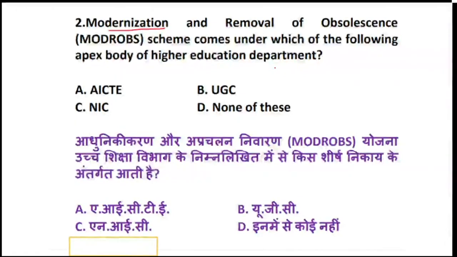I'm just waiting for the right answer. Okay, so let's see. The right answer is AICTE, the All India Council for Technical Education, the apex body of the higher education department, which has brought up a scheme called Modernization and Removal of Obsolescence. Now let's see what exactly this scheme is about and what the highlights of the scheme are.